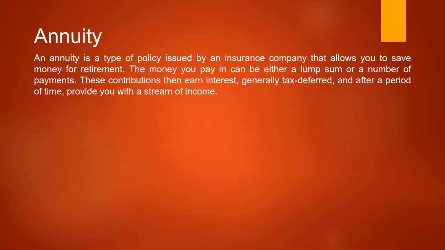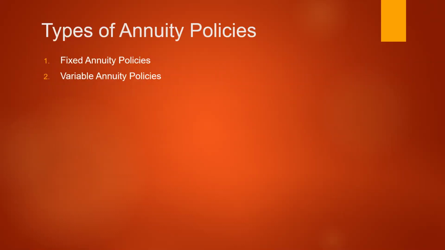Now the retirement age in state government is 60 years, and in some central government services it is 62 years. After 60 or 62 years of complete service, he will receive it if he has an annuity policy. There are two types of annuity policies: fixed annuity policy and variable annuity policy. In a fixed annuity policy, a specific pension amount will be paid every month throughout the person's survival. In a variable annuity policy, depending on the market returns, the returns will be changing.